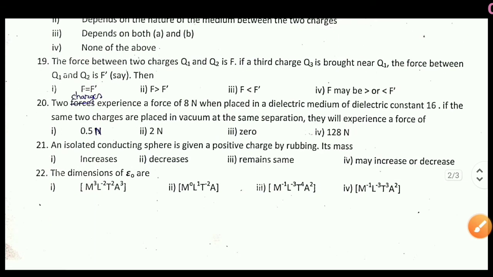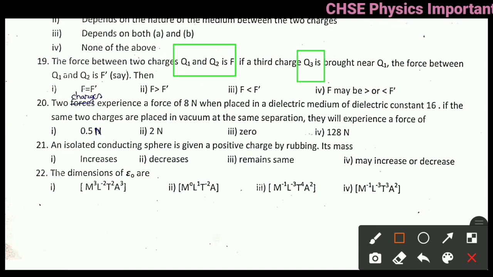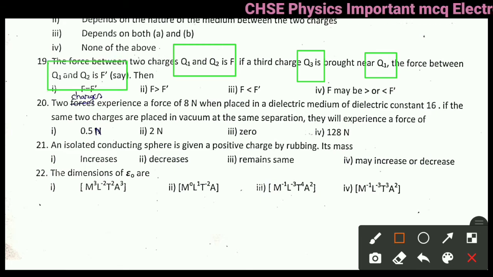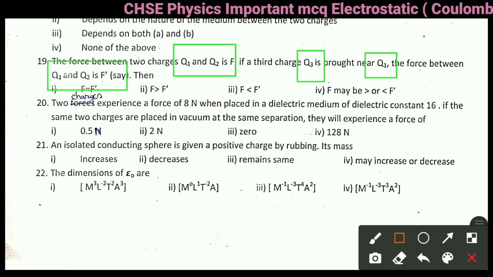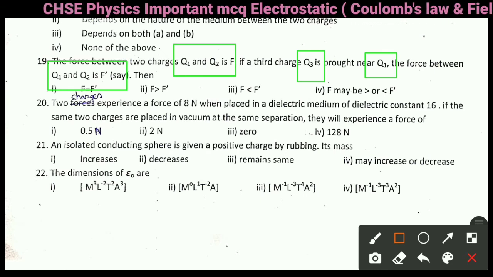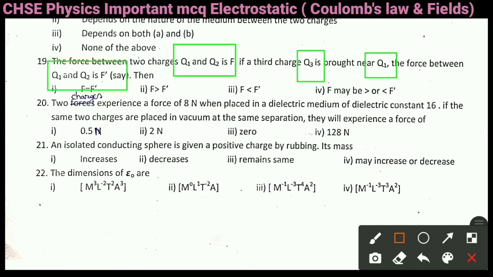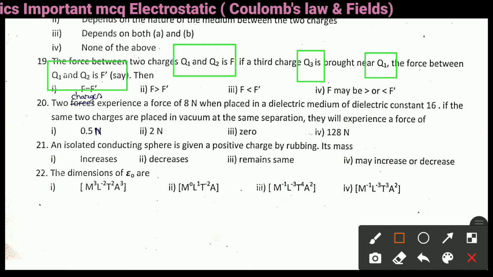Next question is question number 19. The force between two charges Q1 Q2 is F. The third charge Q3 is brought near to the Q1. The force between Q1 and Q2 is F dash. Then option 1, F is equal to F dash; option 2, F greater than F dash; option 3, F less than F dash; option 4, F may be greater than or less than F dash.